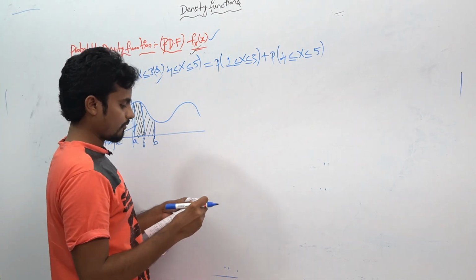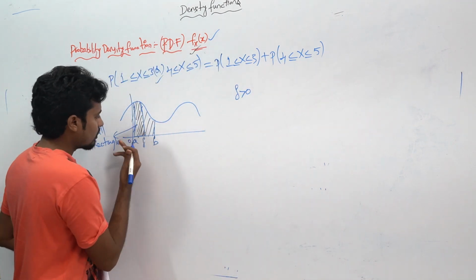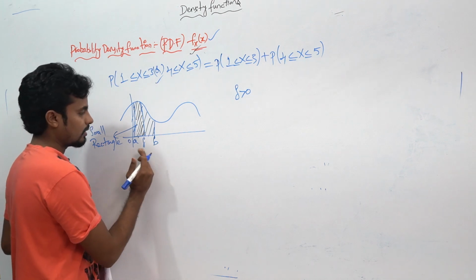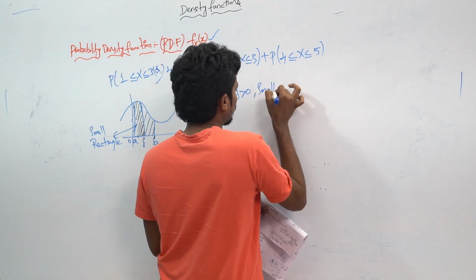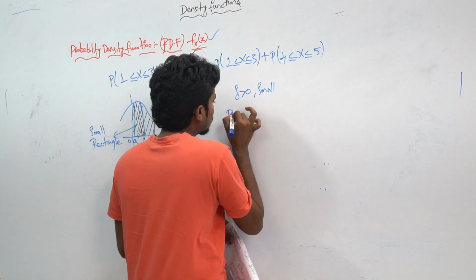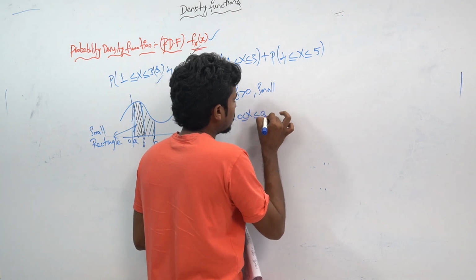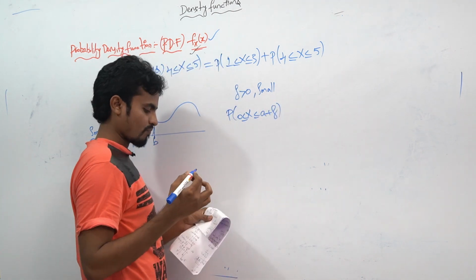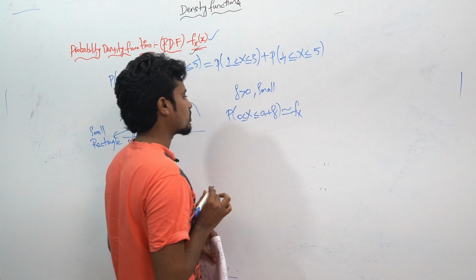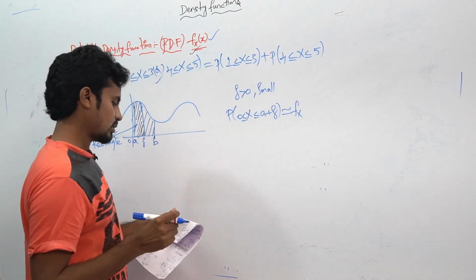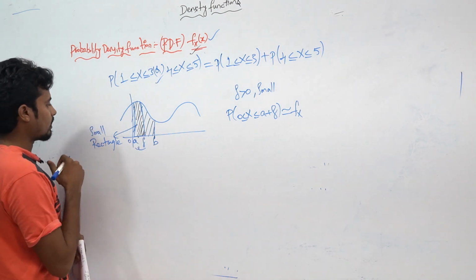And if you find, delta will be greater than or equal to 0, right? If you take this will be the 0, our delta will be greater than 0 only. So delta greater than 0 means that will be the small. If you want to take the probability for this, how you can take? If you apply the probability P of x in between 0 to a plus delta, so this can be approximately equal to fx of, so here you can observe this will be the rectangle, right?